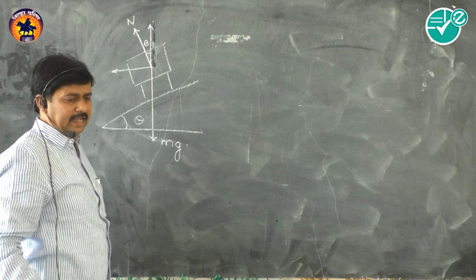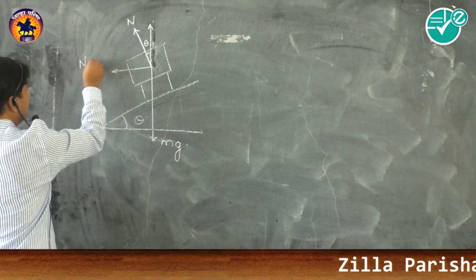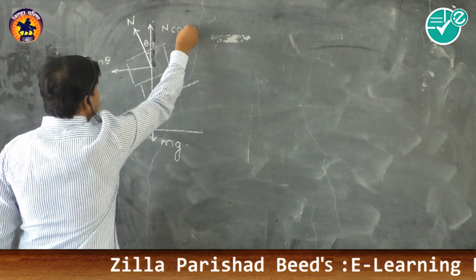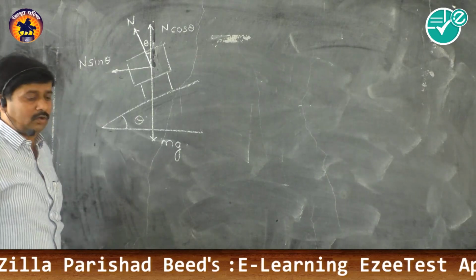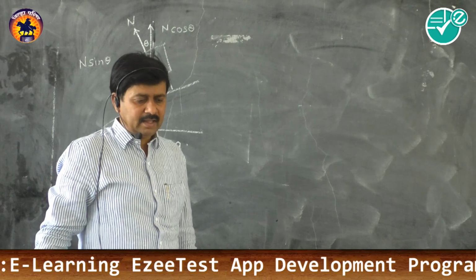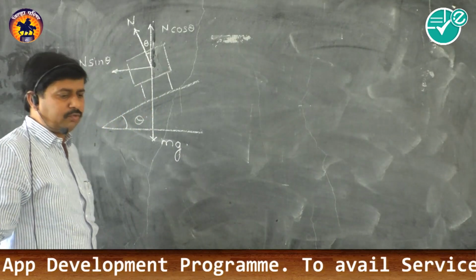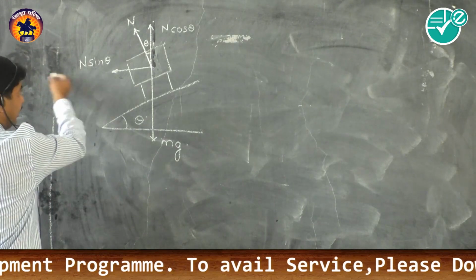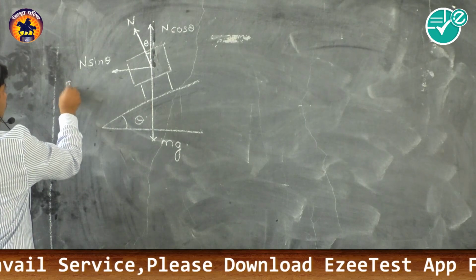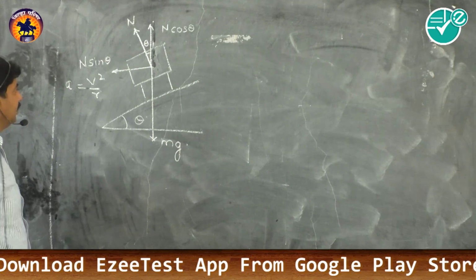N sin theta is the horizontal component, and N cos theta is the vertical component of the normal reaction, where theta is the angle of banking. Along with this, a centripetal force will be there, directed toward the center of this curved path, with acceleration v square upon r.